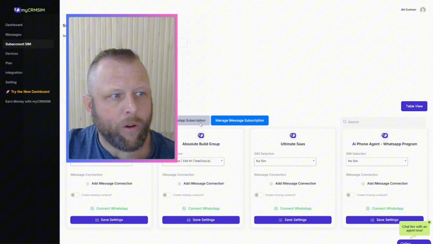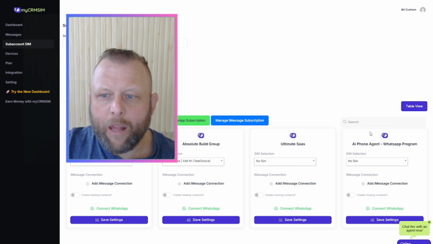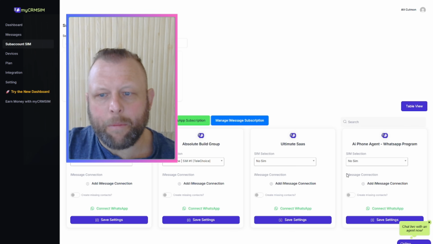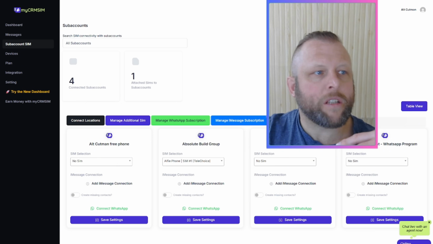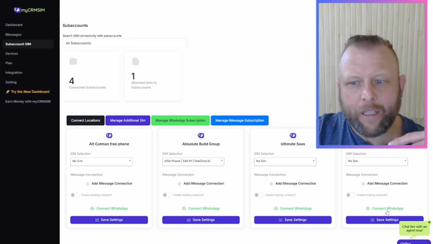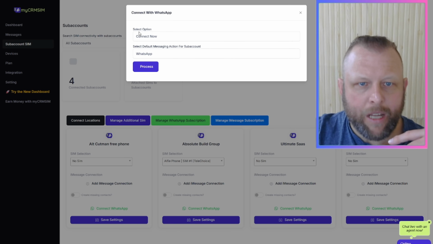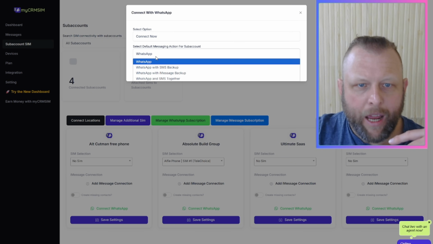When you come in here, you can see just behind my head here, I've got one account enabled. What I did was add a separate sub account in here that we're just going to use for our WhatsApp messaging. So let me move this back in here and I'm going to click down the bottom, connect WhatsApp. Then I'm going to say connect now, and we are going to go with WhatsApp only.